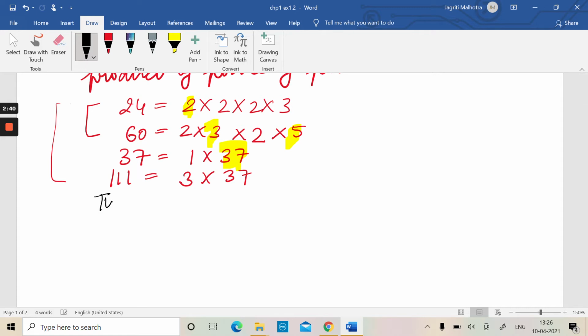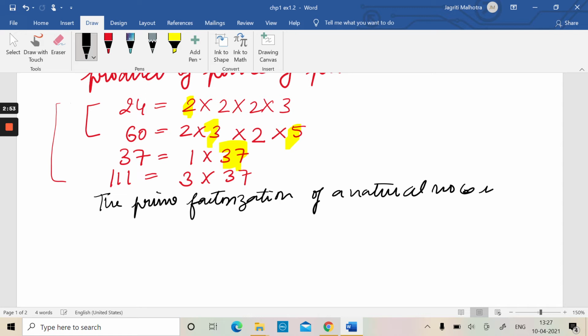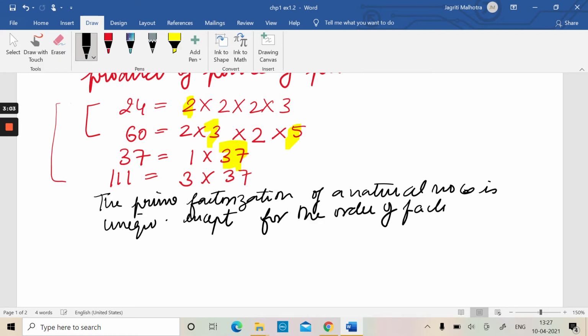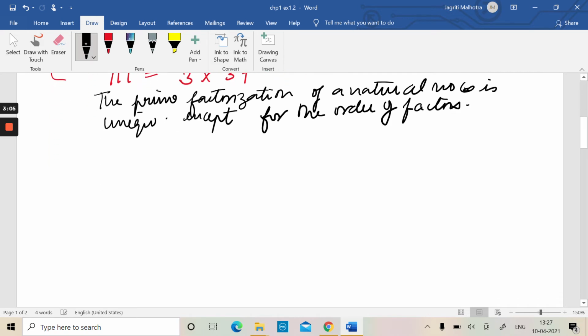Also this states that the prime factorization of a natural number is unique except for the order of its factors, right? So this means that, let us take an example. 24 we took above, right? 24 can be written as, let us suppose, 8 into 3, right, which is